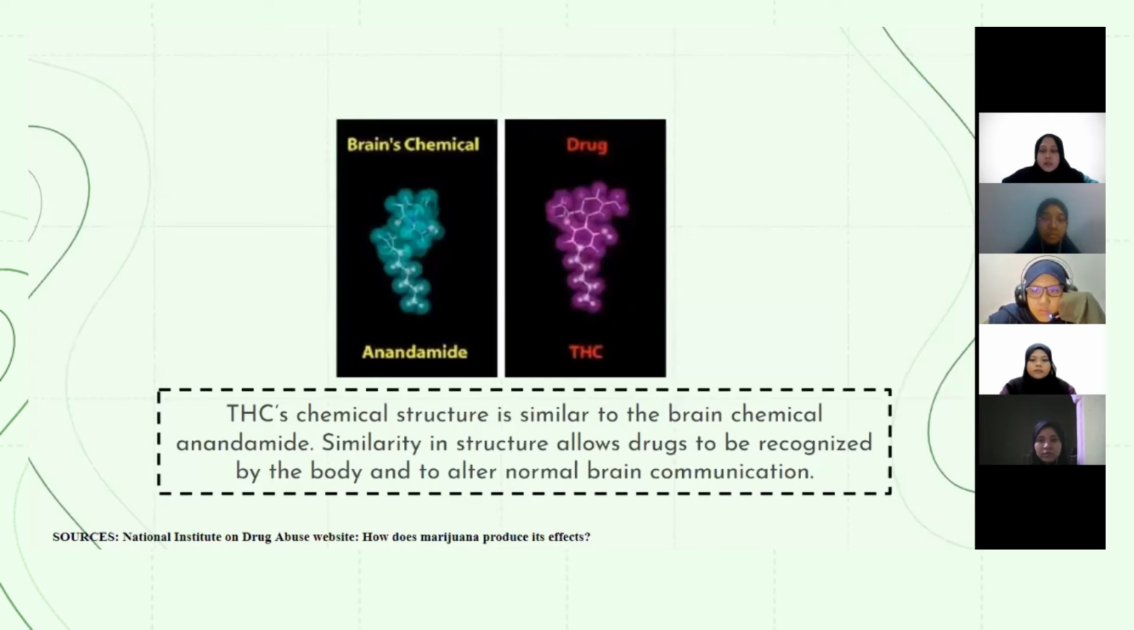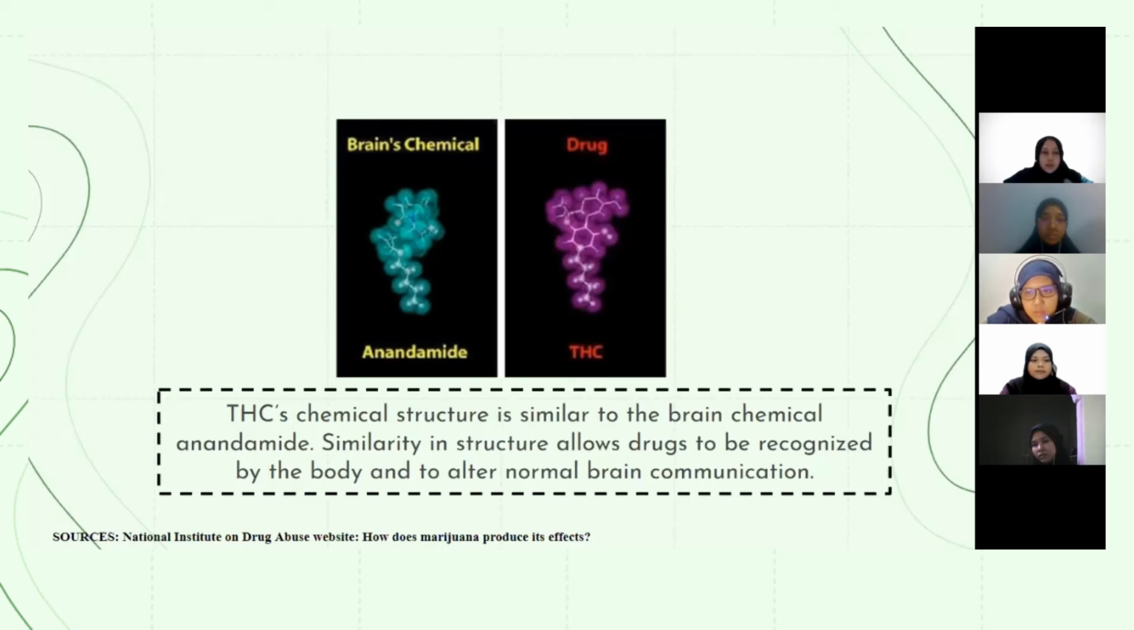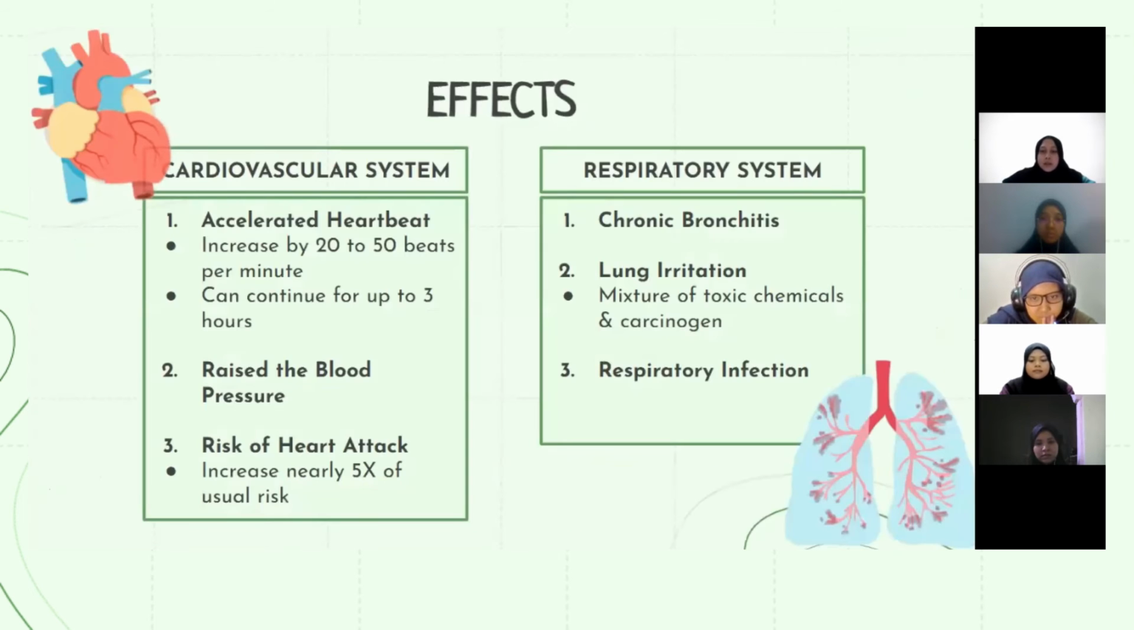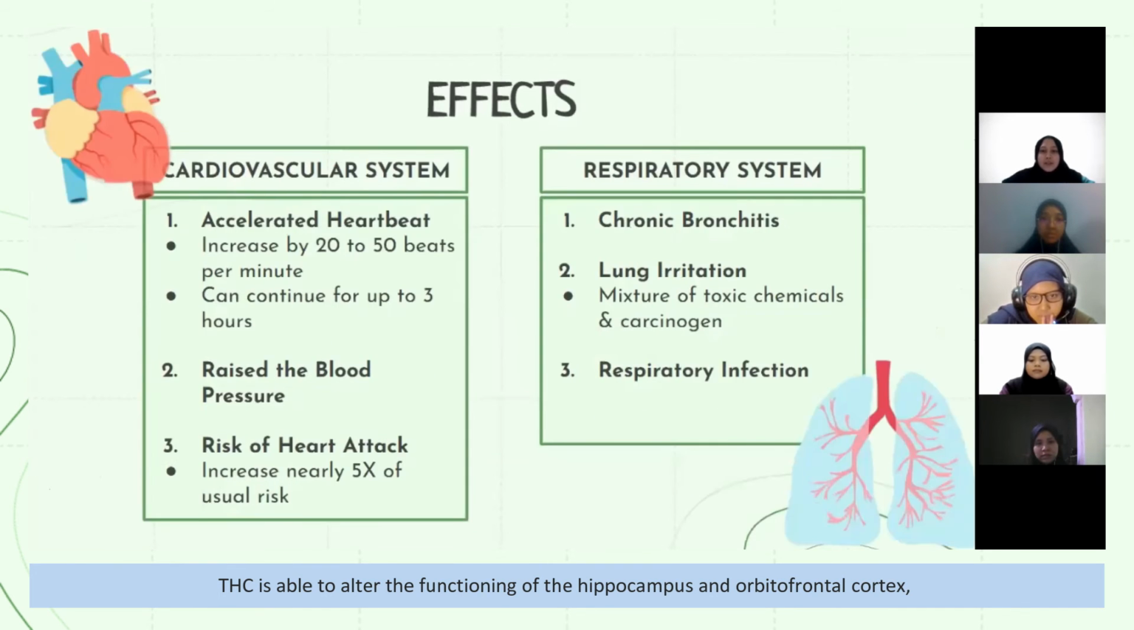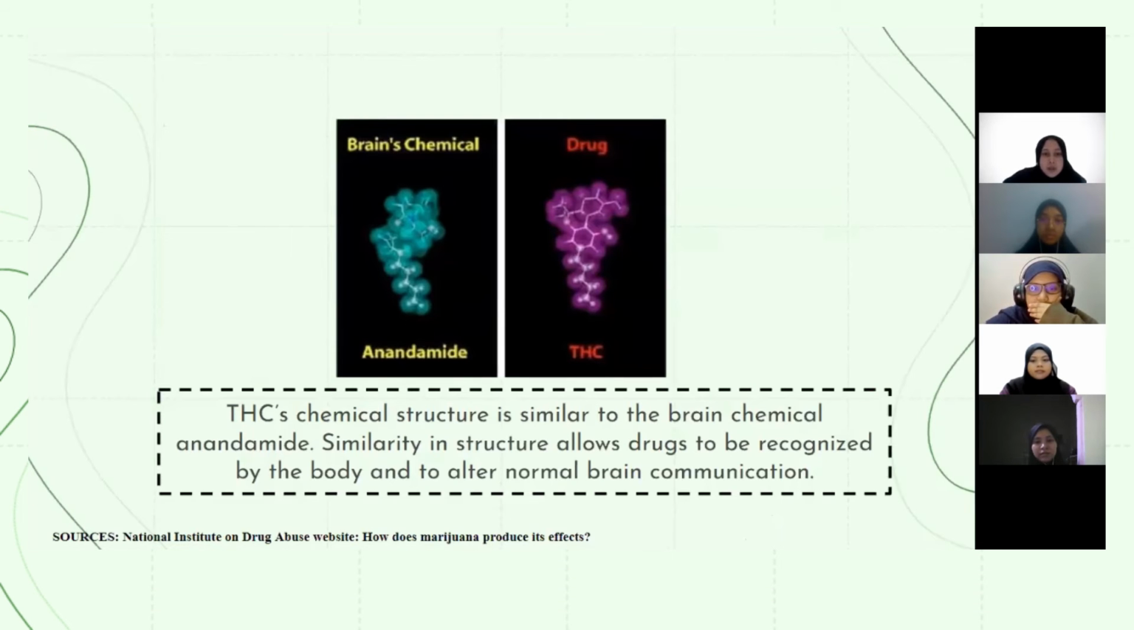According to the National Institute on Drug Abuse, THC's chemical structure is similar to the brain chemical called anandamide. The similarity in structure allows the drug to be recognized by the body and to alter normal brain communication. Endogenous cannabinoids such as anandamide function as neurotransmitters because they send chemical messages between cells throughout the nervous system. For example, THC is able to alter the functioning of the hippocampus and orbitofrontal cortex, brain areas that enable a person to form new memories and shift his or her attentional focus. That's all for me. I pass to the next presenter.